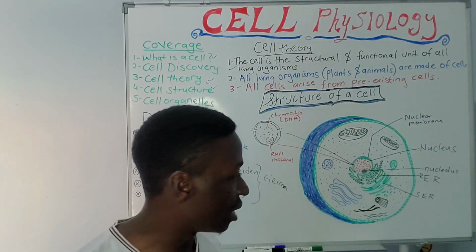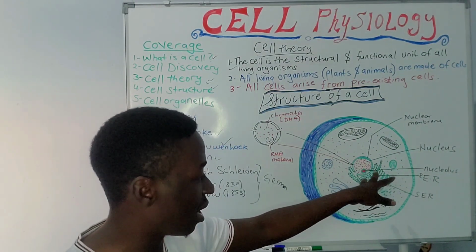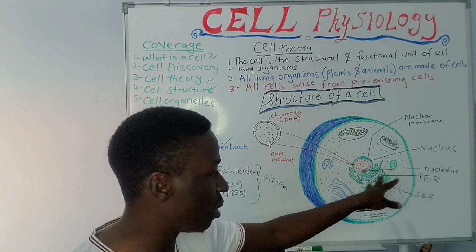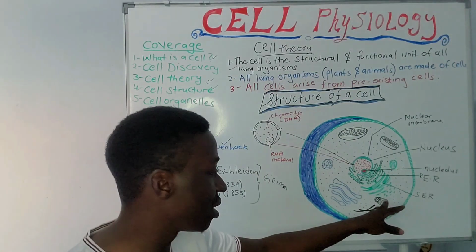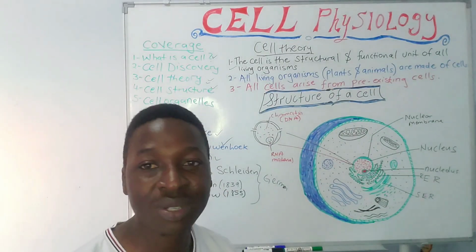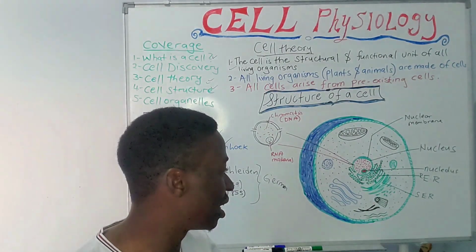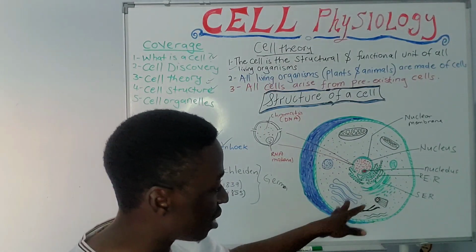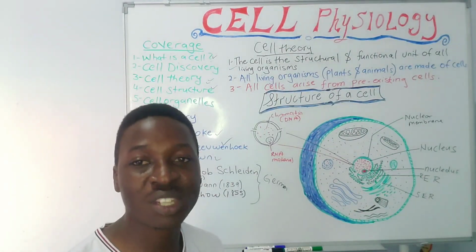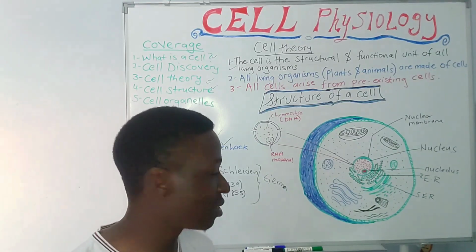So the rough endoplasmic reticulum plays a very big role in protein synthesis, whereas the smooth endoplasmic reticulum plays a big role in lipid synthesis.